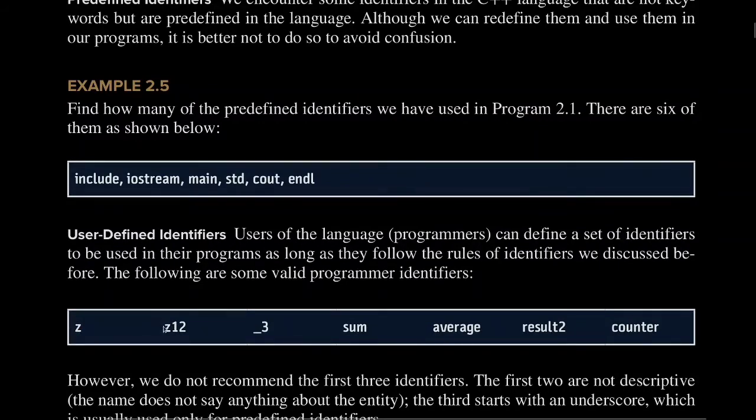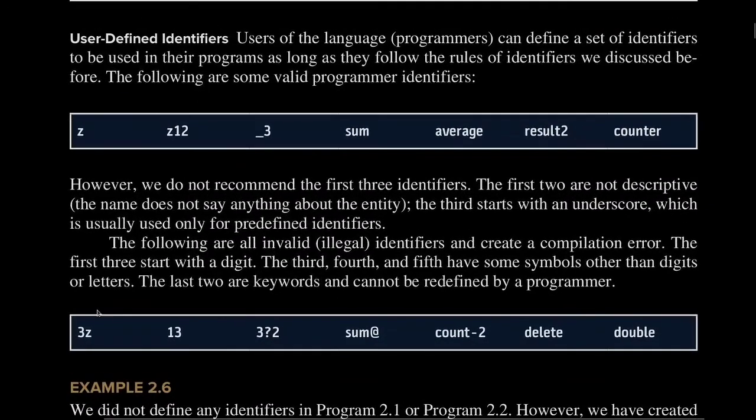Then I told you that we can also have variable names starting with a letter, and it can follow, right, we can just write digits after letters, but we cannot start the variable name with a digit. Then underscore is also valid, because every identifier name can start with an underscore, so this is completely valid. Sum, as you know, I don't have to tell you this. Average, result2, or counter, so all of these identifiers are valid user defined identifiers, right?